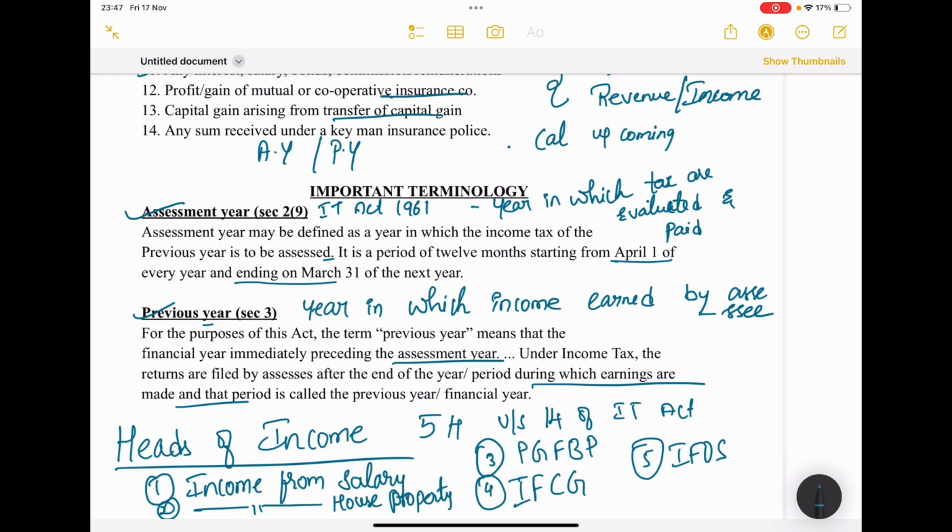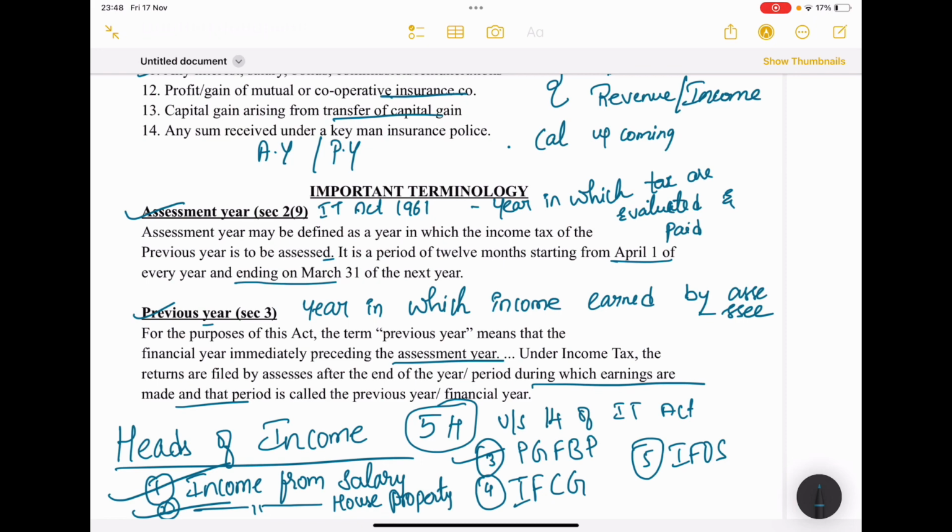These 5 are the major heads, all heads of income. We learned the person meaning, right? Those persons will come under any one or more than one head of income. If you are receiving salary, you are under income from salary. If you are running a business, you will be in the third head, profit or gain from business or profession. You have an apartment and receive lump sum rents from it, so you will be under income from house property.